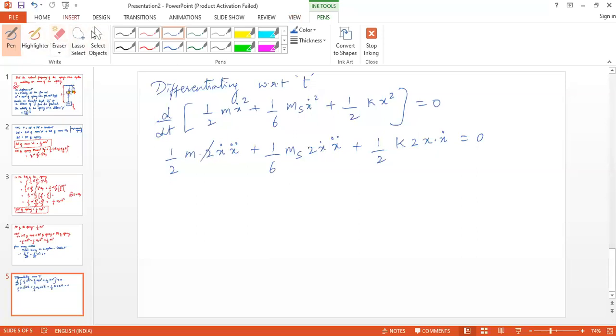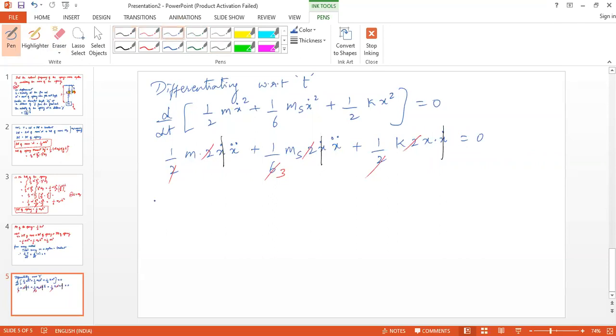So here 2 will get cancelled, and here 2 and this will become 3, and these 2 will get cancelled. Okay, and you can take this x dot as common, and send it to RHS, so it will become 0.